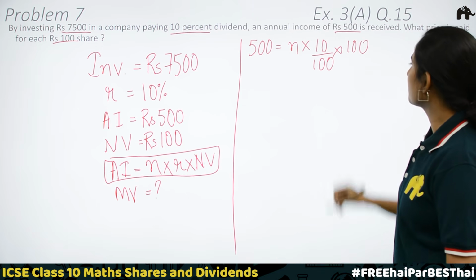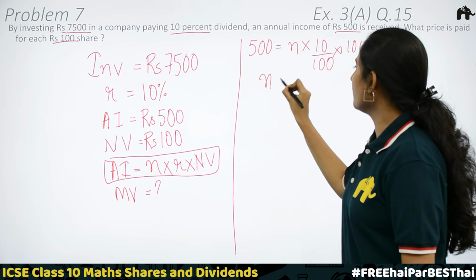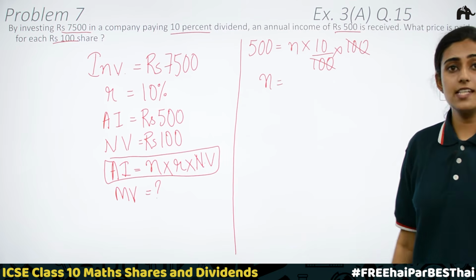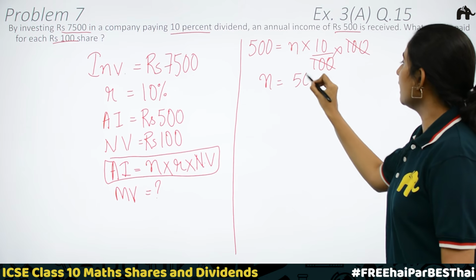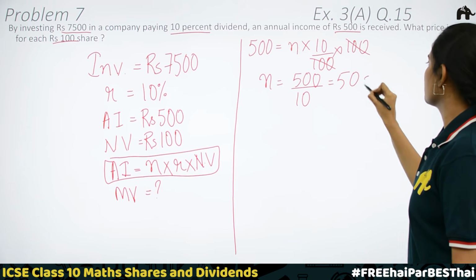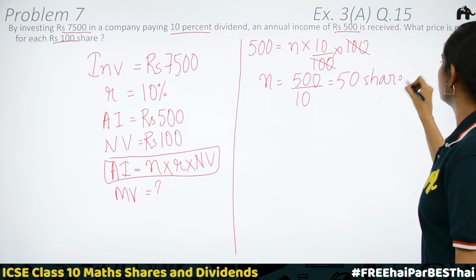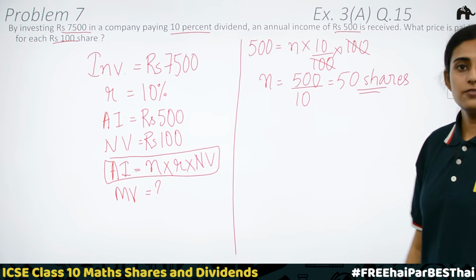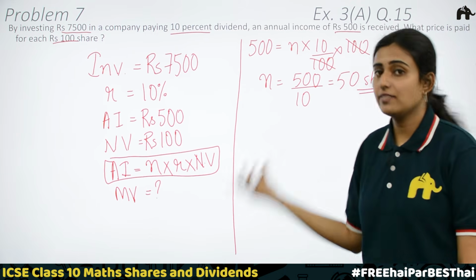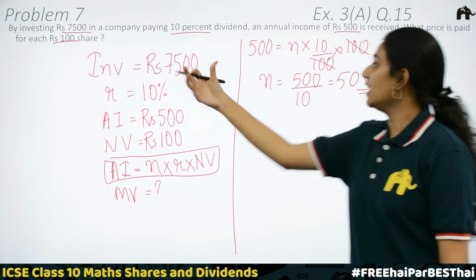Okay. Then what is the value of N? You can cancel this. You will be getting N is equal to 500 divided by 10, which is 50. 50 shares. Okay. Now, you have the number of shares. You have the investment.